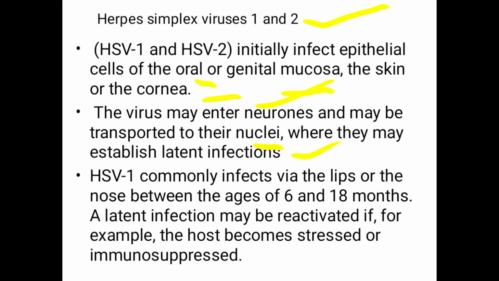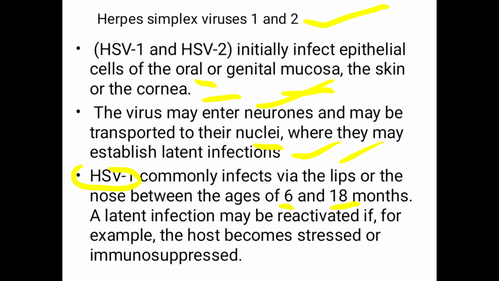How do they cause latent infection? First, they affect the mucosal linings, enter the neuron, enter the nucleus of the neuron, and establish the latent infection. Latent infections are those where the virus waits for an opportunity, for example, when the body's immune system is disrupted, then these viruses may reactivate and cause the infection. Now, herpes simplex virus 1 commonly infects the lips or the nose between the age of 6 and 18 months. They infect children.